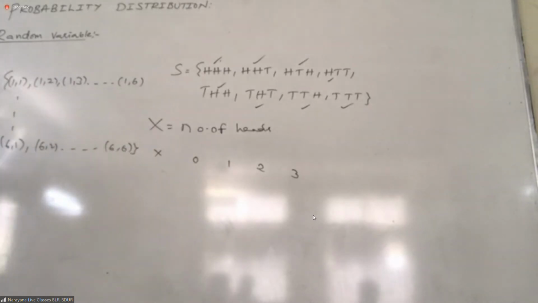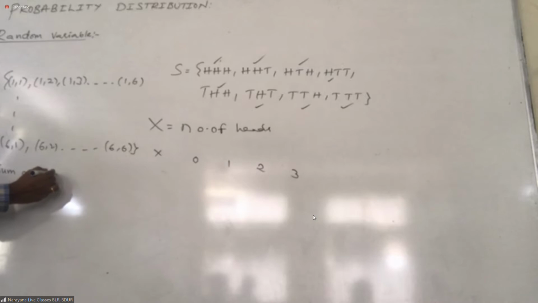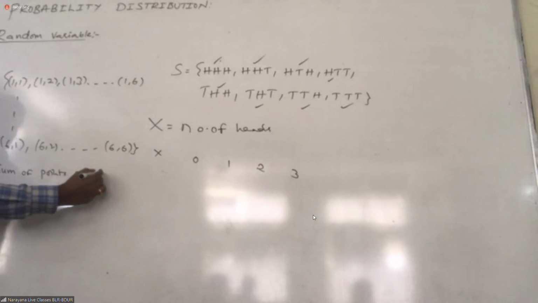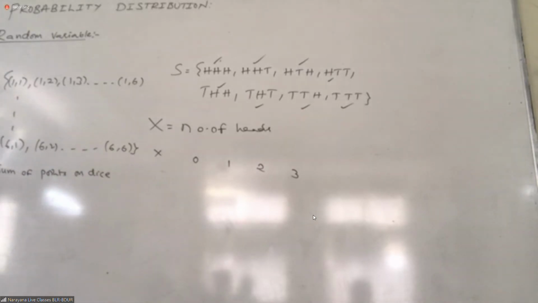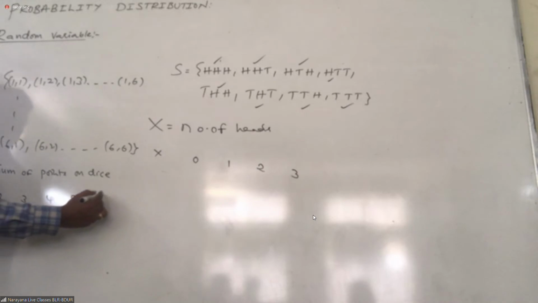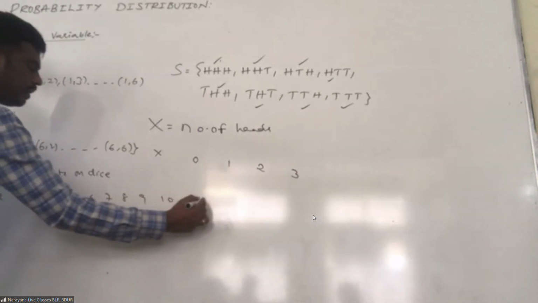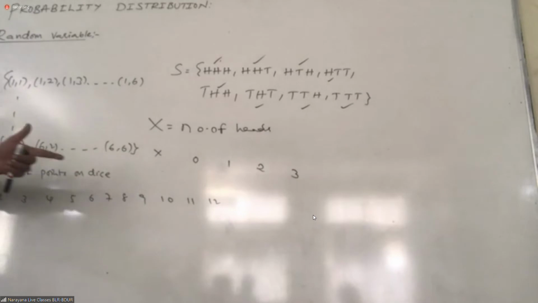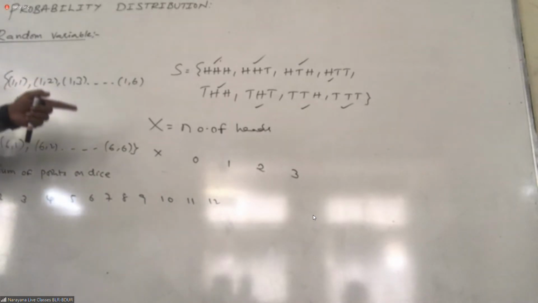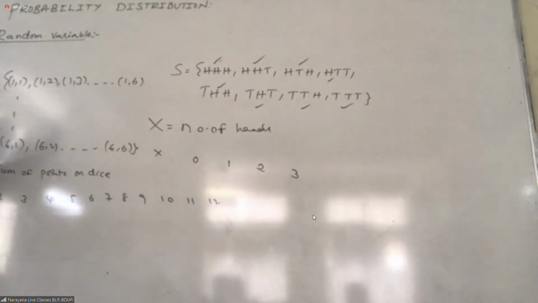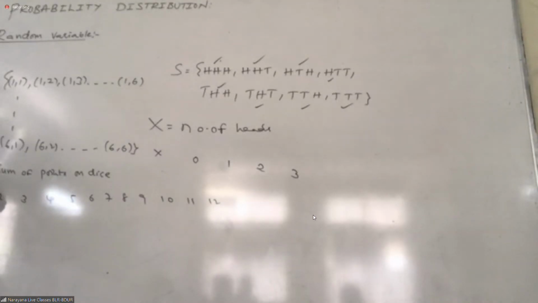Random variables. Take X is equal to, yes, X is nothing but the sum of points on dice. Can I take that, students? If I take the sum of points on dice, what is the sum? It may be 2, 3, 4, 5, 6, 7, 8, 9, 10, 11, 12. Then with these values, you are covering every outcome of the sample space or not? Yes. That is a random variable. This is the random variable for this experiment.